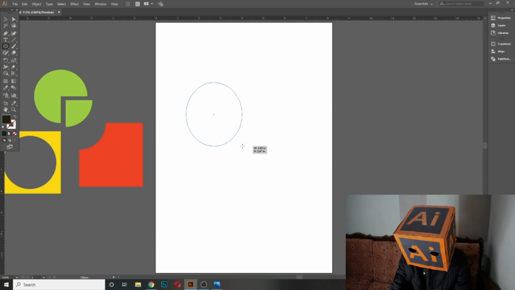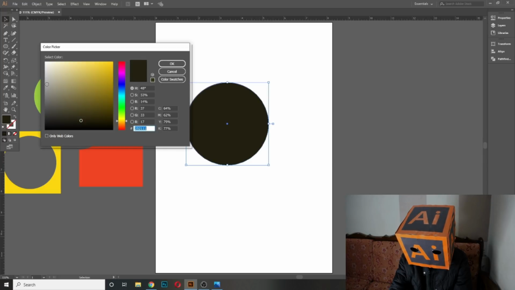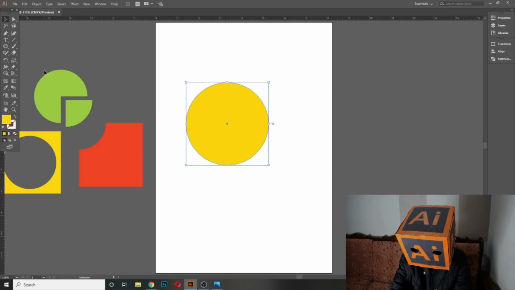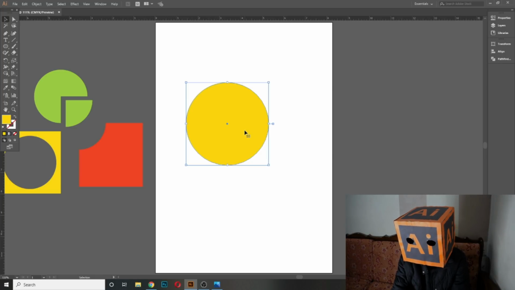I draw a circle here like this, change its color to yellow. Now when I press Ctrl C, it will make a copy of this circle, and then when I press Ctrl F or Ctrl B, when I press Ctrl B, it will paste that copy in the back of this circle, and when I press Ctrl F, it will paste that copy on the top of this circle.